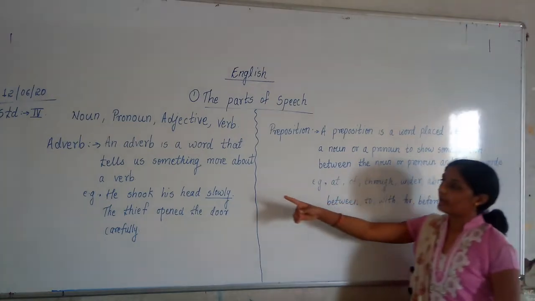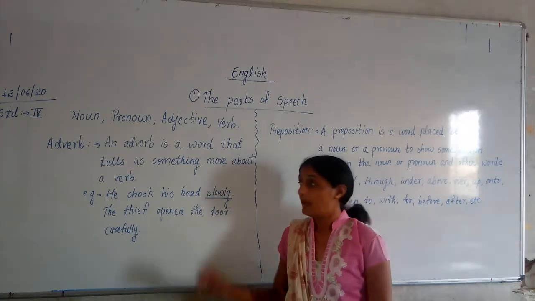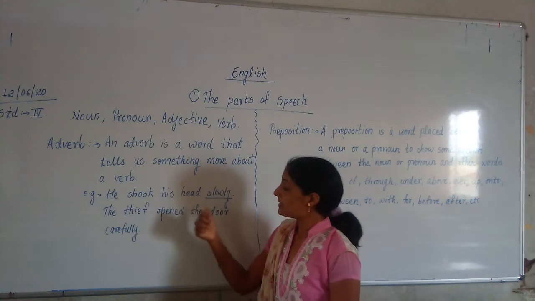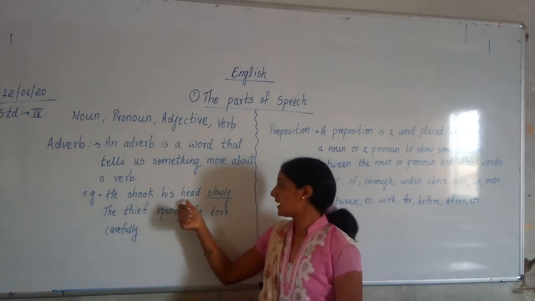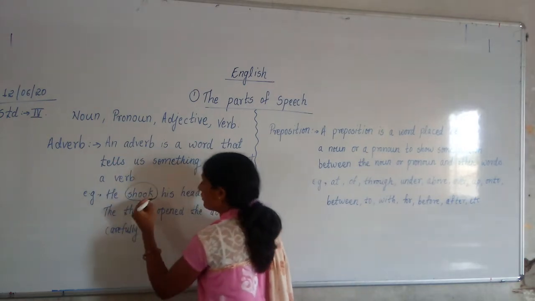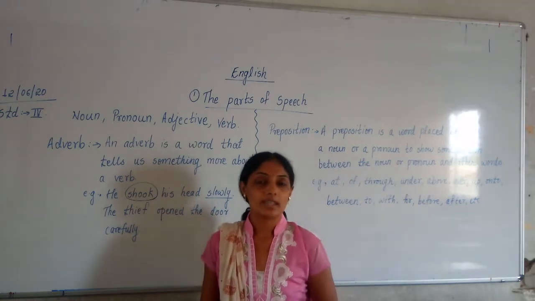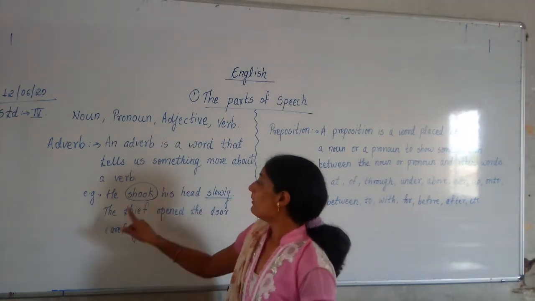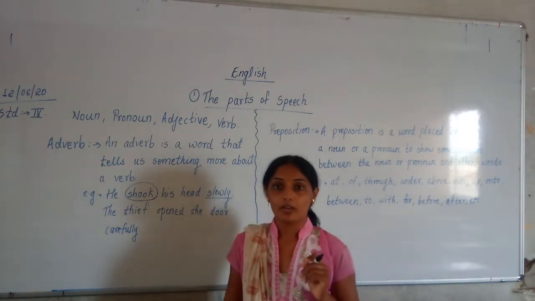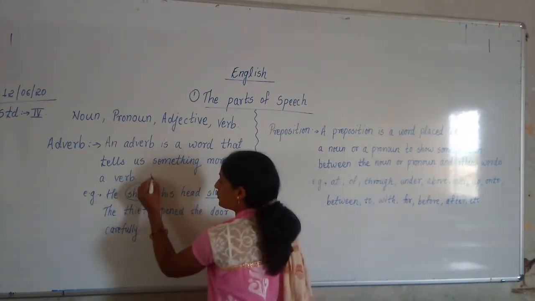Here, adverb means what? An adverb is a word that tells us something more about a verb. Adverbs are the words which tell us more about the verb. Now here an example is given. He shook his head slowly. Now shook is what? What is the meaning of this word? Shook means to say yes; if you say yes, you shook your head. When you shook your head, it is an action which you are doing. So shook is a verb.